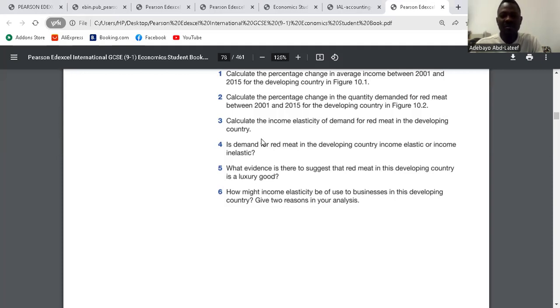Question 6. How might income elasticity be used by businesses in developing countries? Give 2 reasons. We said businesses can use it to determine if consumers are able to buy or not.